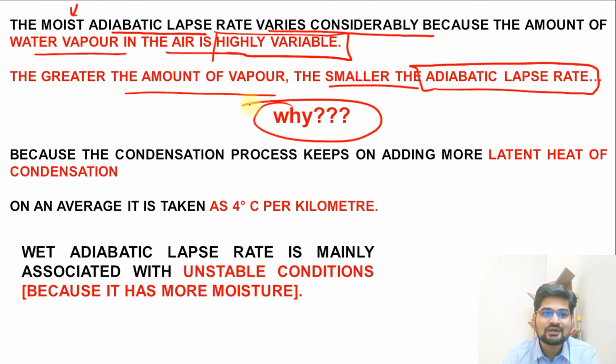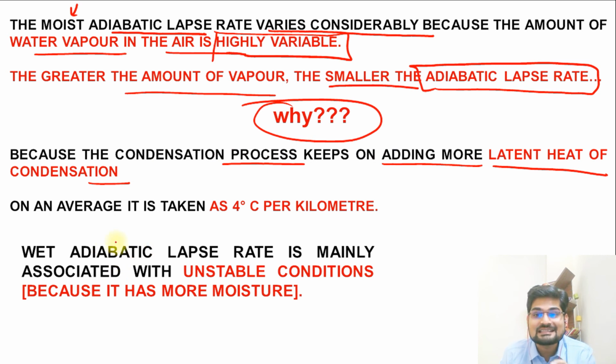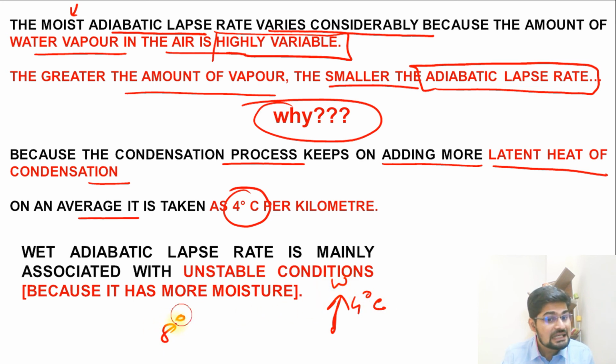But why is it so? Again, come to the latent heat of condensation. The condensation process keeps on adding more latent heat, and that is the instability we speak of. On average, it is taken to be 4 degrees C per kilometer. So in this situation it is just 4 degrees C where water vapor is more, but in the dry situation it was 8 degrees C cooler as we go up in height.